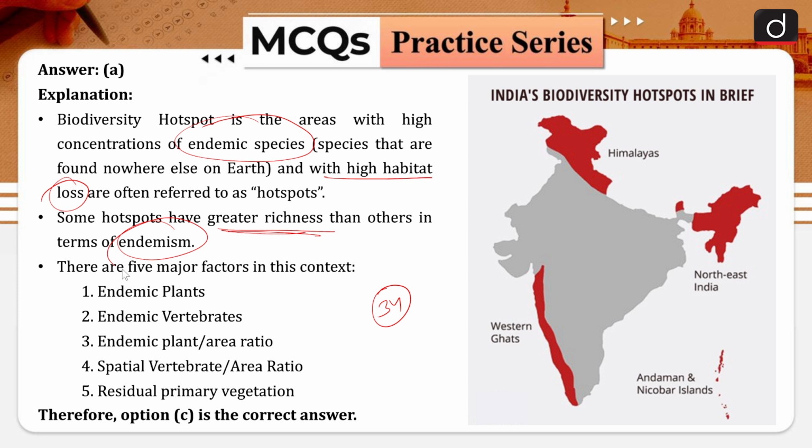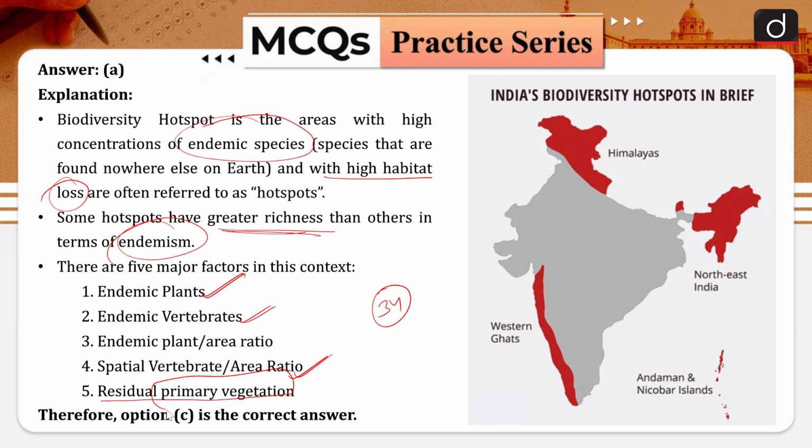Now there are 5 major factors which are taken into consideration while recognizing a place as a hotspot: endemic plants, endemic vertebrates, endemic plant per area ratio, endemic vertebrate per area ratio, and remaining primary vegetation. All of these are related to either endemism or vegetation.